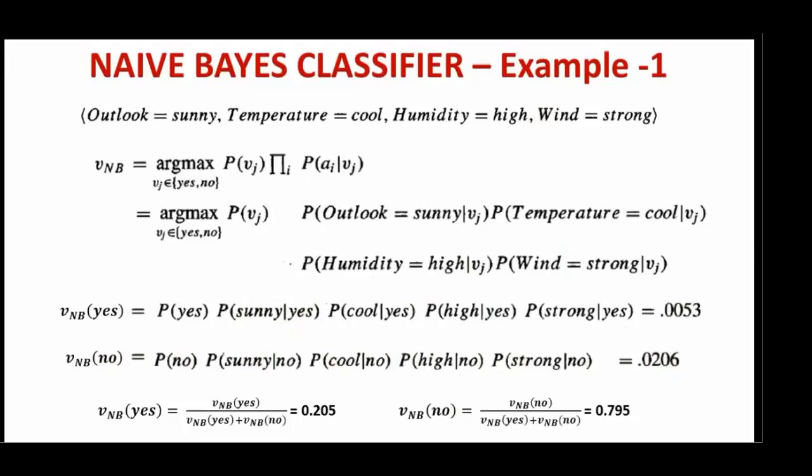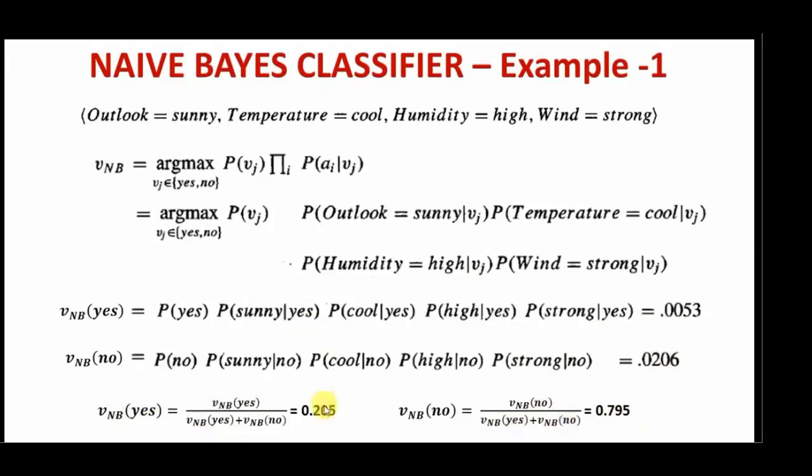There is one more thing we need to do, that is we need to normalize these probabilities, because these are the equivalent probabilities, because we have removed the denominator term. So if you want to consider that, we need to normalize it. The normalized values can be calculated something like this. VNB of yes is always equivalent to VNB of yes divided by VNB of yes plus VNB of no. If you put the values here, you will get 0.205 as the probability, and VNB of no is always equivalent to VNB of no divided by VNB of yes plus VNB of no. So again, if you put the values, you will get the probability as 0.795.